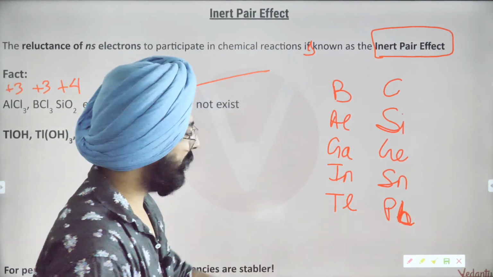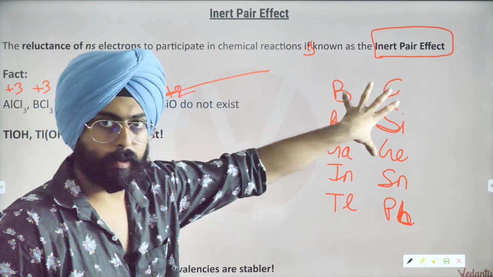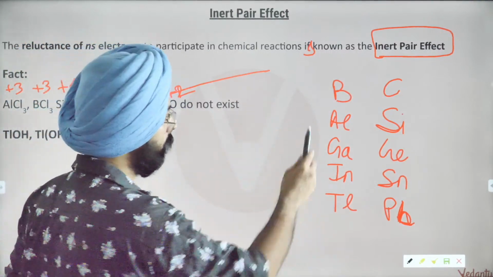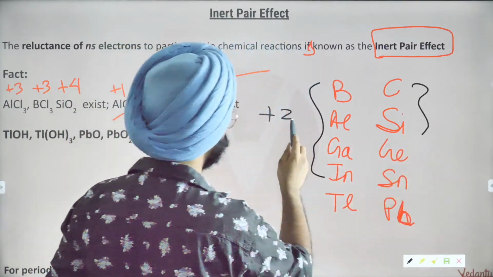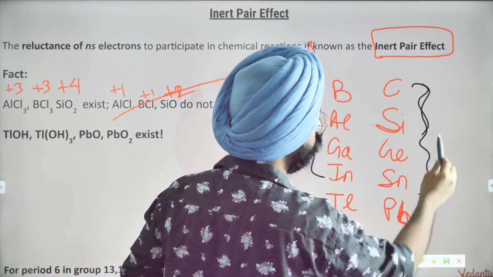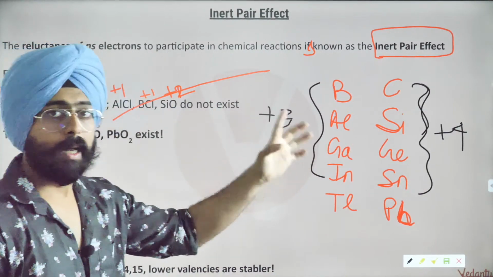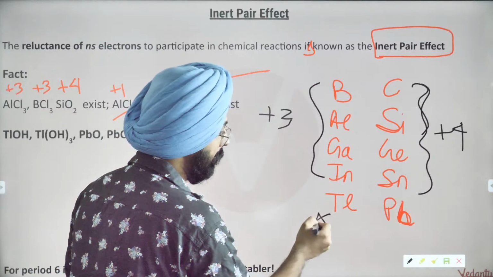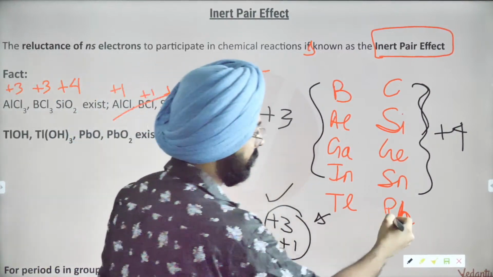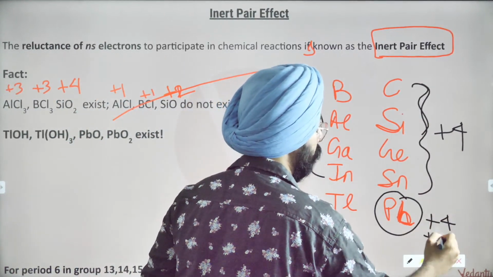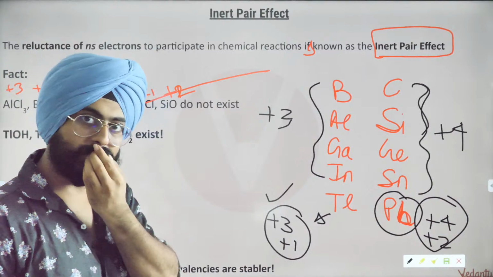Cool. So what is being said is that the elements on the top show only a higher oxidation state. These would like to show a +2 oxidation state. These would like to show a +3 oxidation state. These would like to show a +4 oxidation state, as we understood over here, right? But thallium and lead, this can show +3 and +1 both. This can show +4 and +2 both. Both of them are observed in nature.